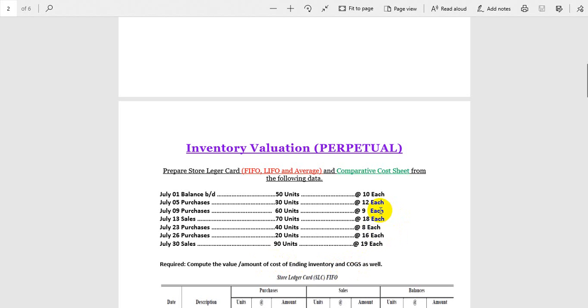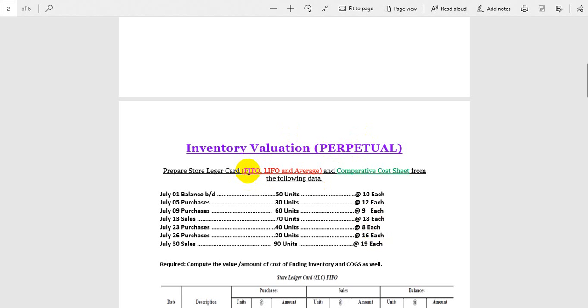When we want to calculate the sales, we will take these values, 18 each and 16 each, for the units we sold. First of all, we are going to start the perpetual inventory method, and in perpetual, first of all, we are doing the FIFO. FIFO stands for first in, first out. We can also say first bought, first sold.